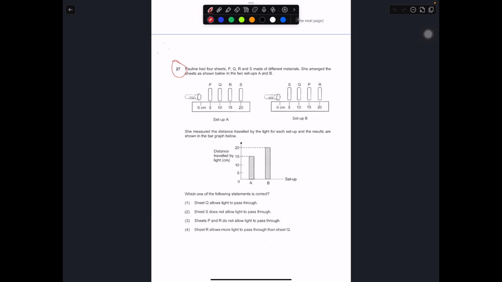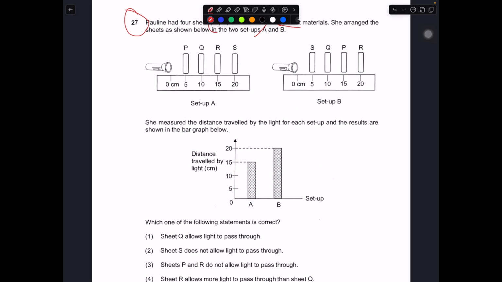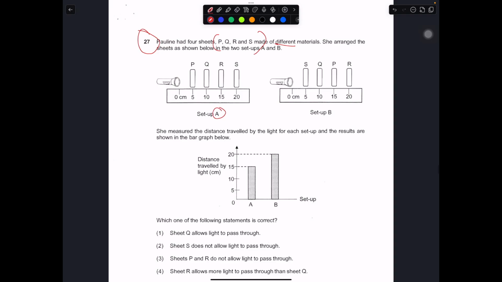Okay, so question number 27 is about transparency. Pauline got 4 sheets P, Q, R, S made of different materials. She arranged the sheets as follows. In this case, they tell you there is setup A and setup B. They are arranged very differently. So in this case, PQRS, SQ, PR. So in a way, they are kind of reversed.